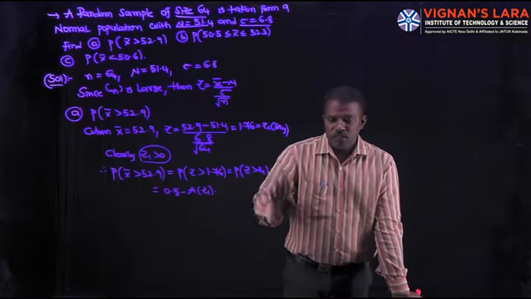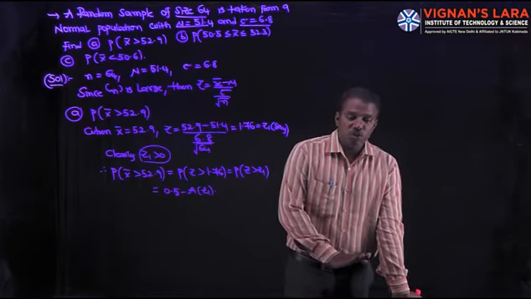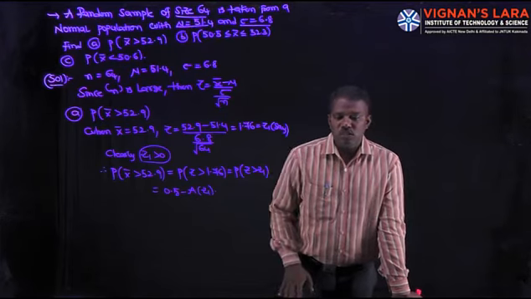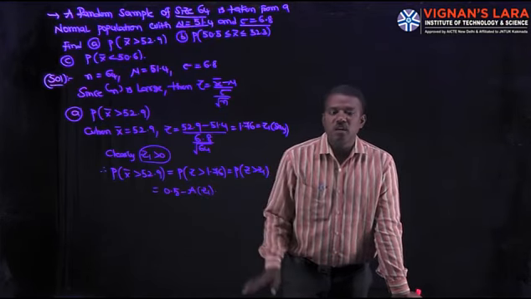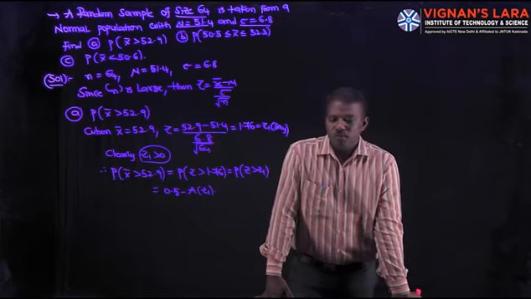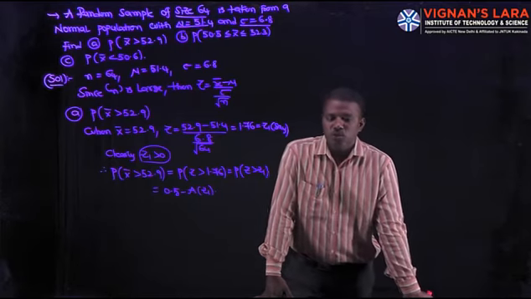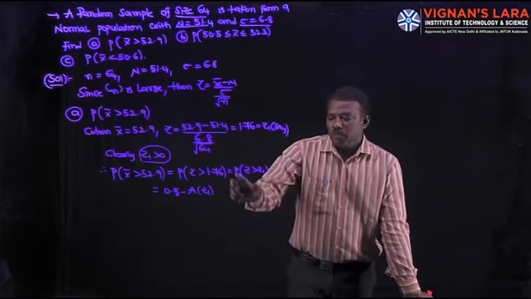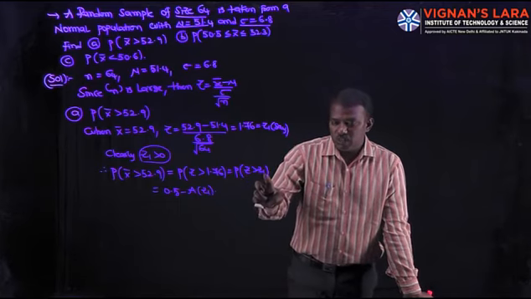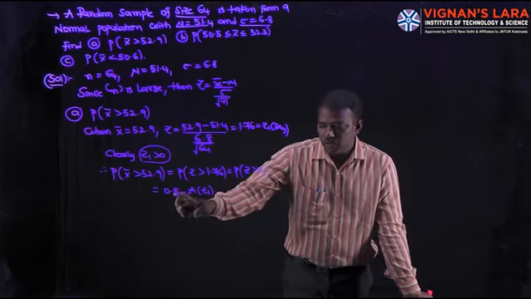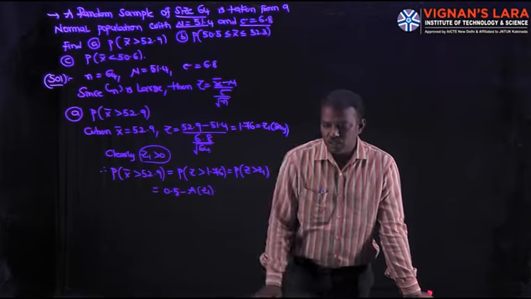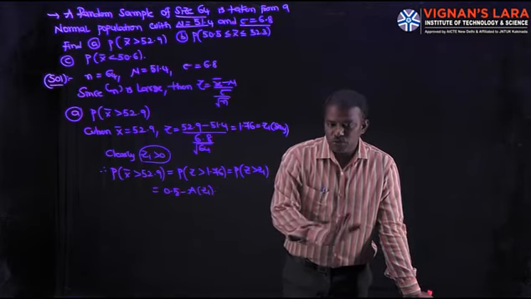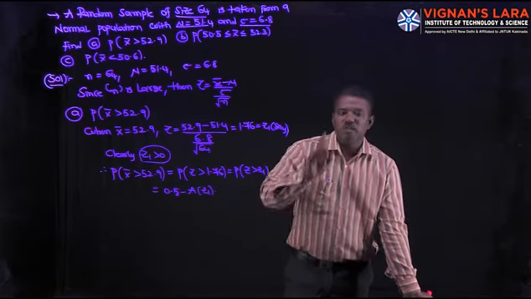If Z1 is negative, it is 0.5 plus A of Z1. These are the properties of the standard normal distribution curve.